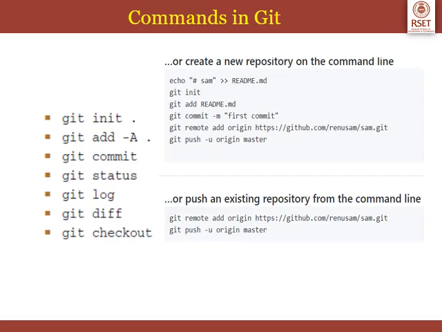Remember, we had pressed on the option commit. Equivalently, you can do it by giving the command git commit, and you can give the commit message along with this command. Then git status, log, diff, checkout are the other different commands. So these commands will be the equivalent of whatever you do with RStudio.